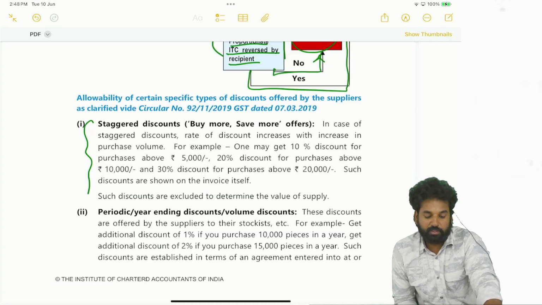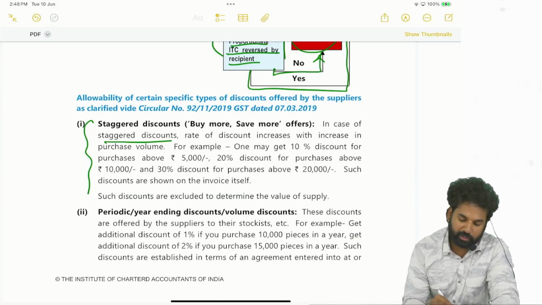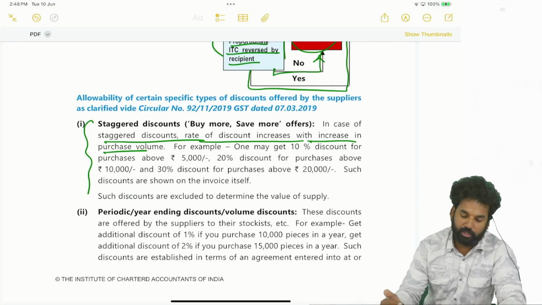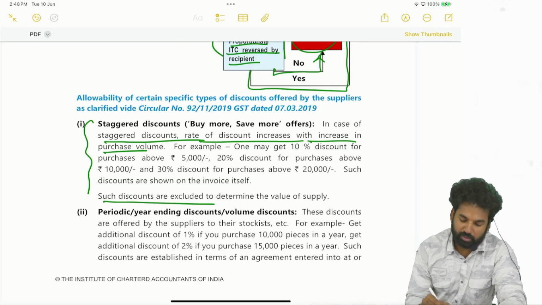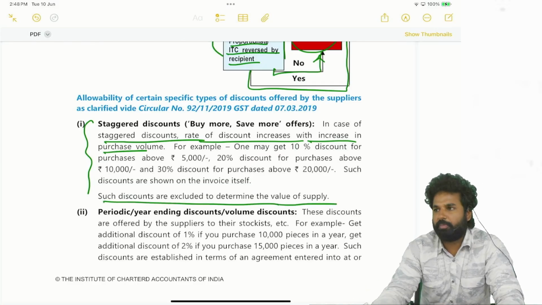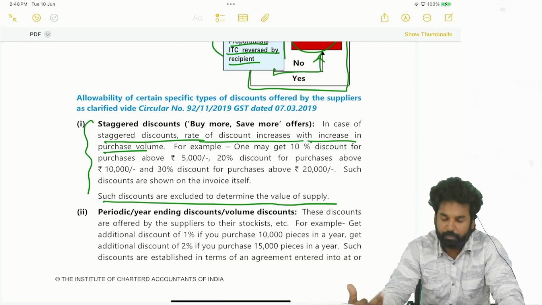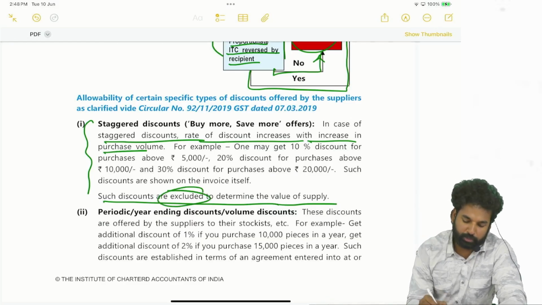In case of staggered discounts, the rate of discount increases with an increase in the purchase volume. If the volume of the purchase increases, the discount will increase. Those discounts are allowed at the time of supply only. Hence, while determining the value of the supply, those are to be excluded.